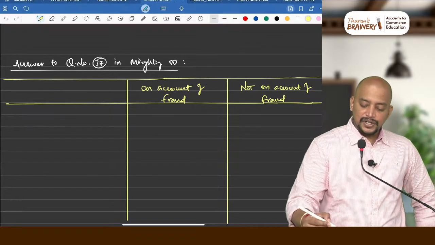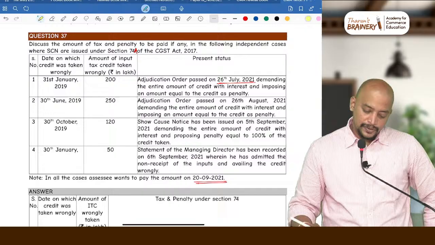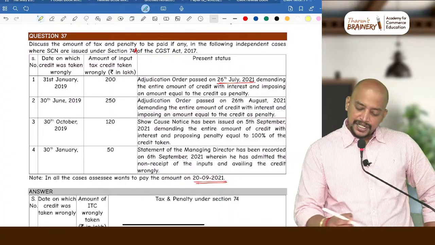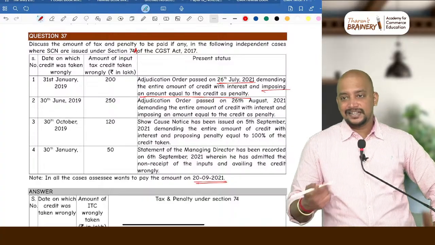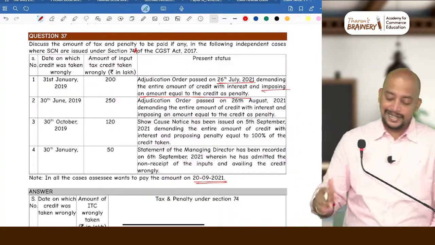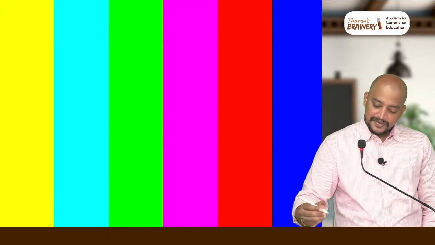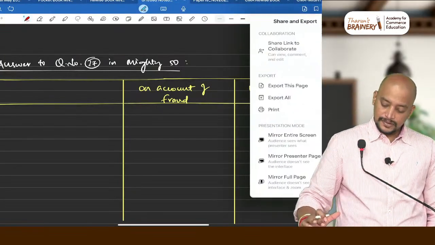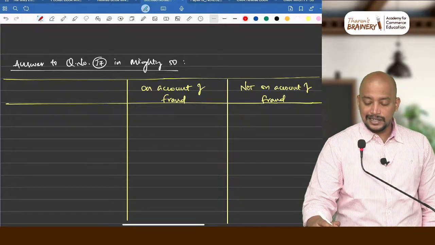So this question actually they have given a clue that it is on account of fraud. How do you know? Penalty they have given, entire amount of credit, imposing an amount equal to credit as penalty, like that. But we are answering as per both, just to understand. Now tell me, in the first case, when the payment is made, in the first case, within 60 days from order, correct?